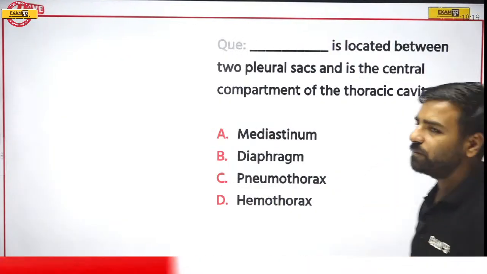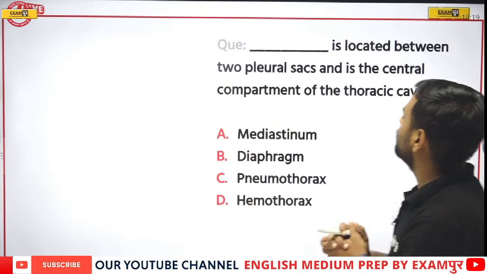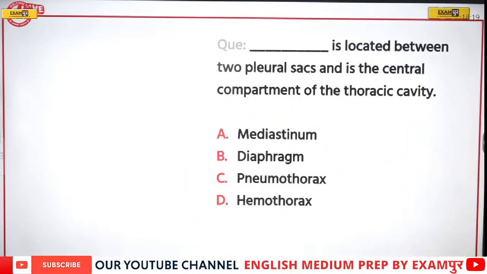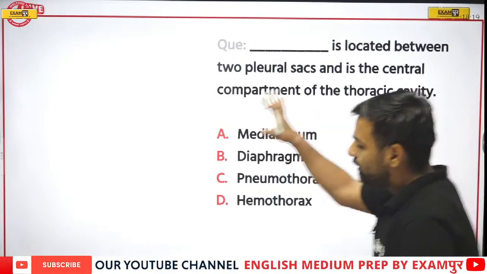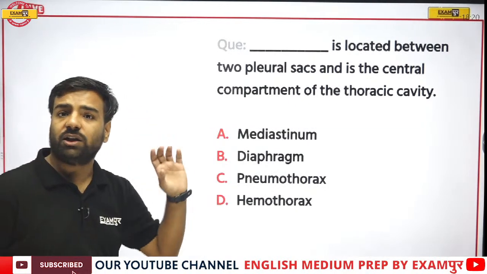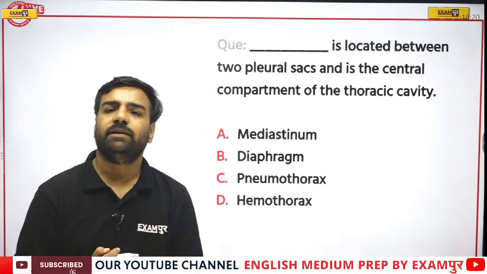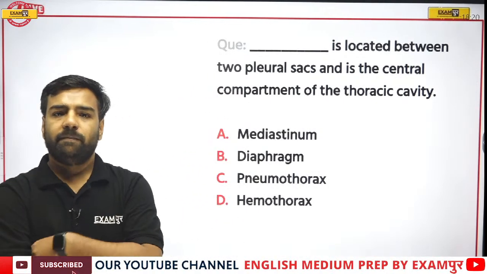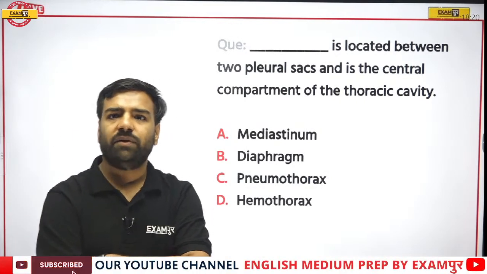Yeah, so let's have a discussion on the question now. Okay, Ram, fine. So there's a question: dash is located between the two pleural sacs and in the central compartment of the thoracic cavity. Let's see who will give this answer. And remember, we are discussing all the questions which were previously asked. So these are very important. Waiting for the comments, everyone.